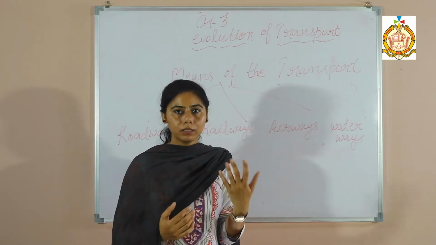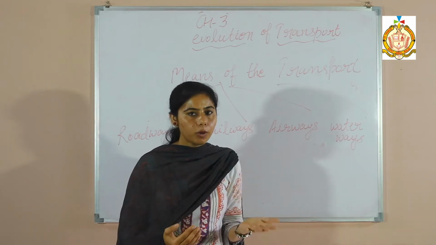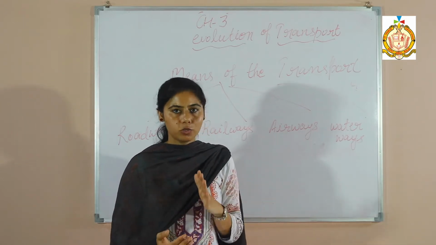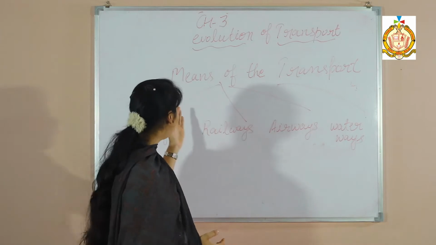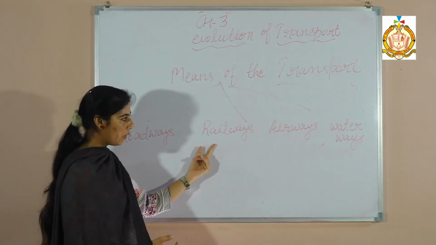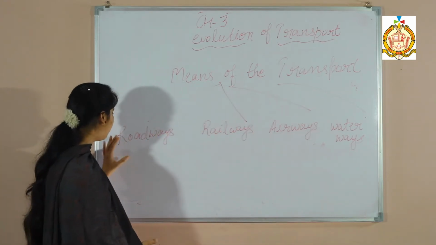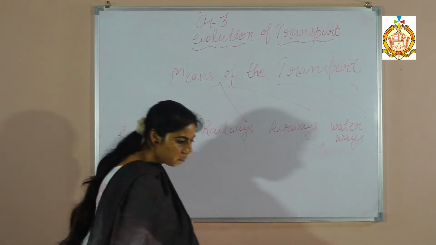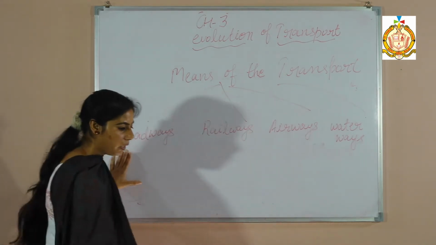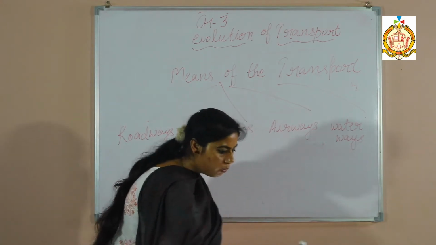But with the passage of time and with the development of modern technology, new developments were invented in the field of transport. So there are 4 means of transport. First one, roadways, second, railways, airways and waterways. So let's start with the roadways. Roadways are the most important means of transport that helps to move from one place to another.